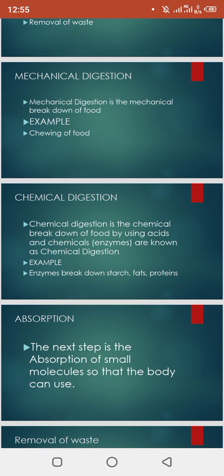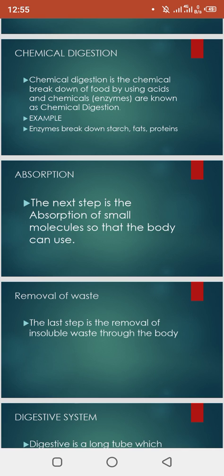Chemical digestion, which is done by our enzymes or chemicals, is called chemical digestion. Enzymes break down the starch, fats and proteins and it occurs in our stomach. Clear? Now coming towards the absorption. When we take the food, all the useful material which is needed for our body is absorbed by our body because our body needs that food for energy. Removal of waste: the food which is not needed for us and that is toxic for our body needs to be removed from our body, and this is called the removal of waste.